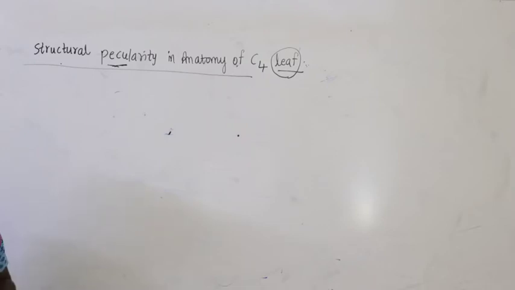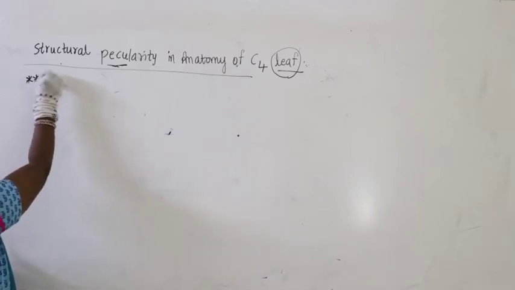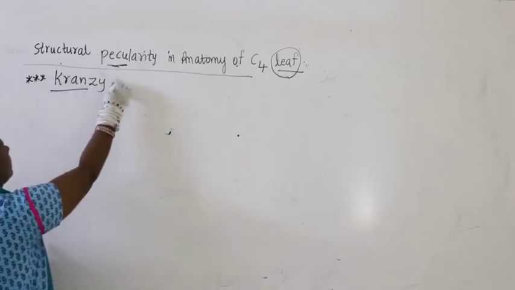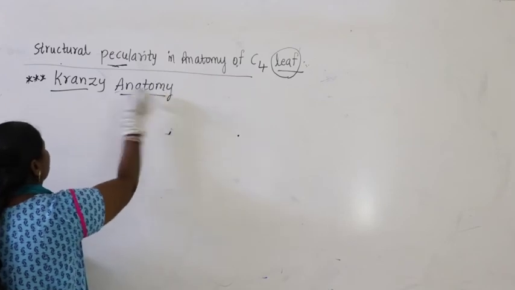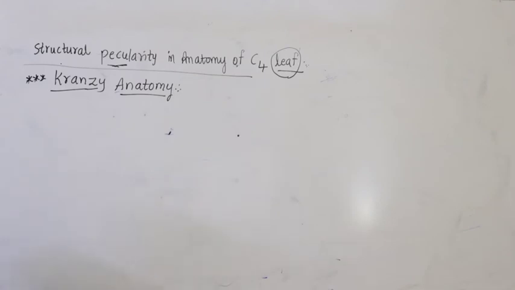So what will we study now? If you look here, what is the structural peculiarity? That leaf shows what is called Kranz anatomy. Leaf shows Kranz anatomy.